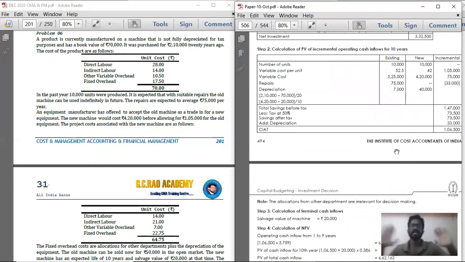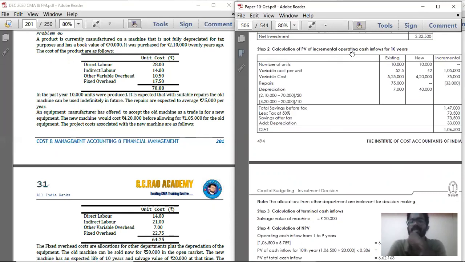See, simple, cash inflow can be found by comparing the revenue and the cost incurred for producing the products. For the existing machine, how much is the cost and revenue, and for the new machinery, what is the cost and revenue. If you compare both, you will get the incremental cost and revenue. If you deduct revenue minus cost, you will get the incremental cash inflow. If you deduct cash outflow from cash inflow, you will get the NPV. If NPV is positive, then go with the new machine. If NPV is negative, then go with the old, existing machine.